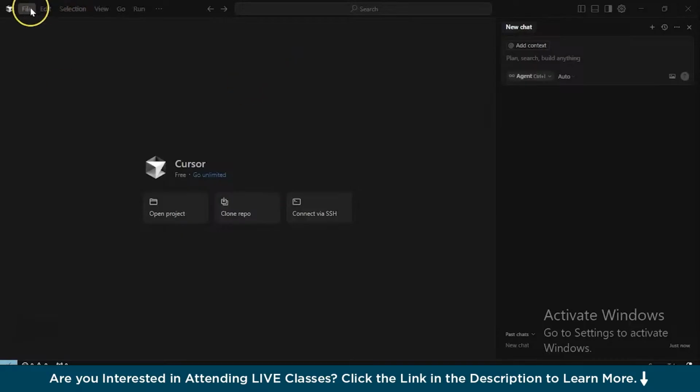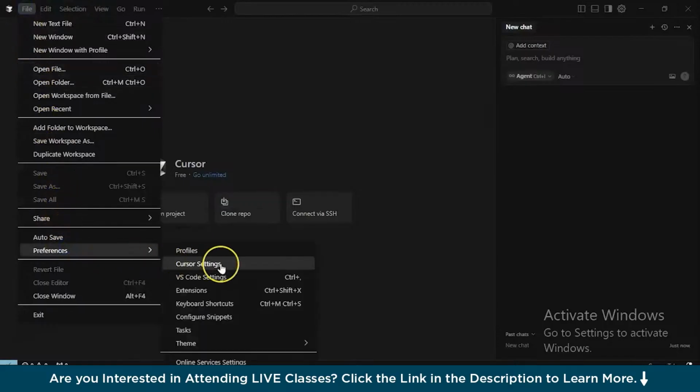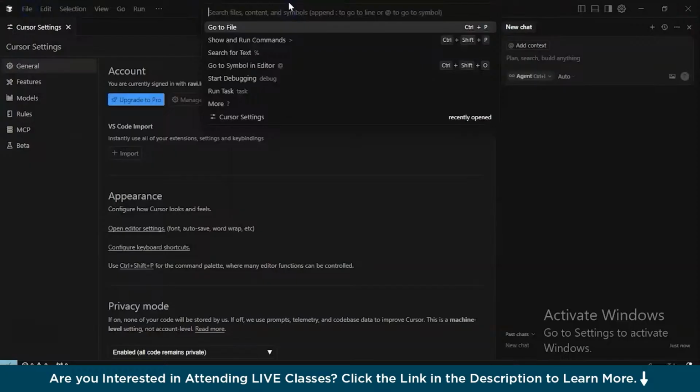One is you can go to the file, and there you may have to choose the preferences, and then you have the cursor settings. You just can use that particular step, or you can go ahead with the search options as well. So you can use that step, or you can also use the other step where you can just go to the search window and search for the settings. Here you can see MCP on the left window. So let me also walk you through a few other steps.